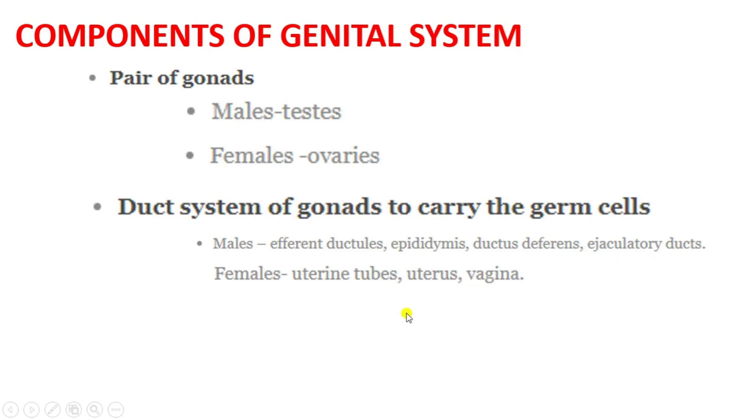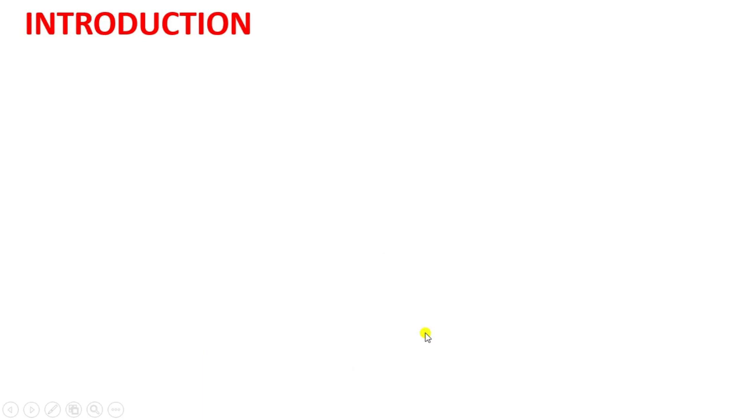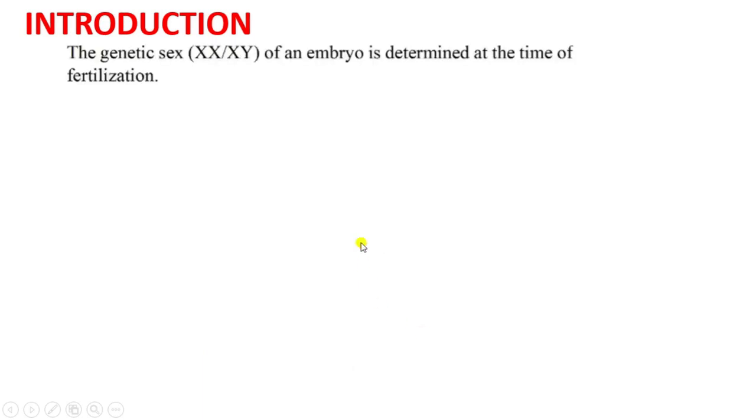And the third most important component of genital system is the external genitalia, male external genitalia and the female external genitalia. So pair of gonads, duct system of gonad to carry the germ cells, and the external genitalia are the components of genital system. So let us do brief introduction.